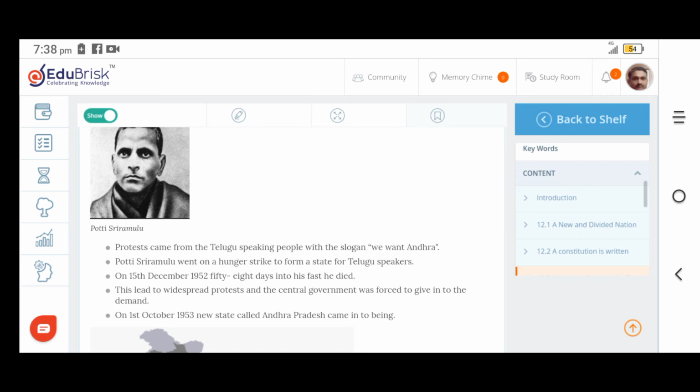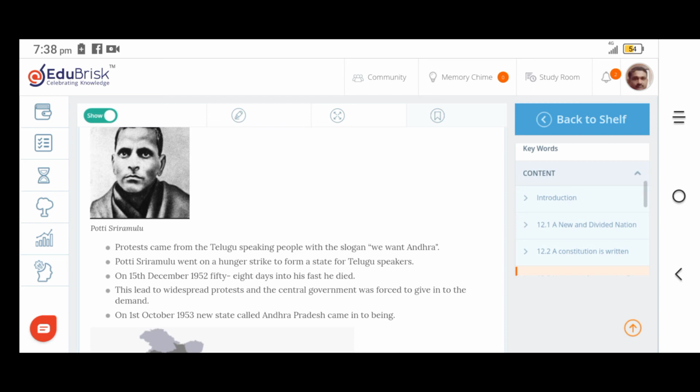Then India came under the Indian Union, and the most important person in forming this Indian Union was Sardar Vallabhbhai Patel. He has been called the Iron Man of India. Who has been called the Iron Man of India? Sardar Vallabhbhai Patel has been called the Iron Man of India because he decided to form an Indian Union.